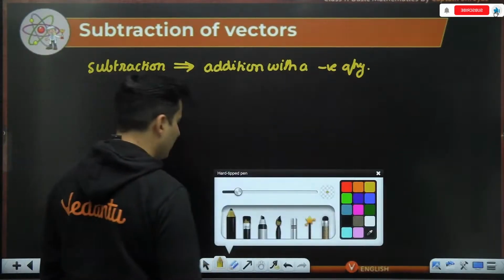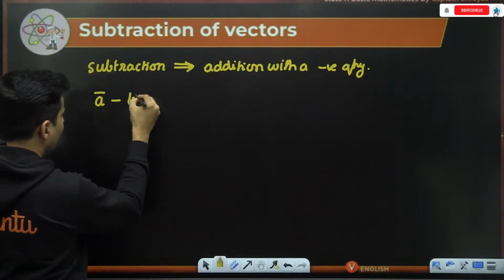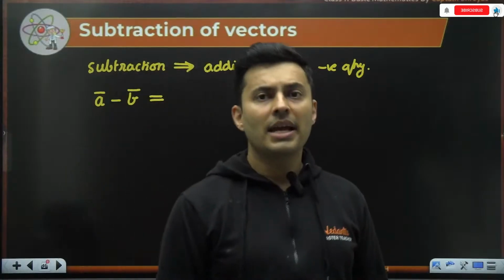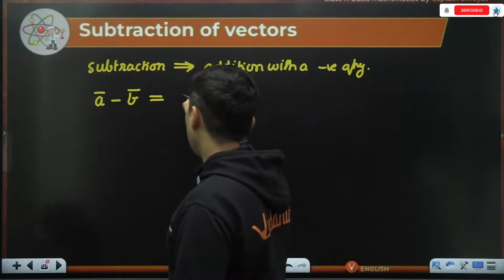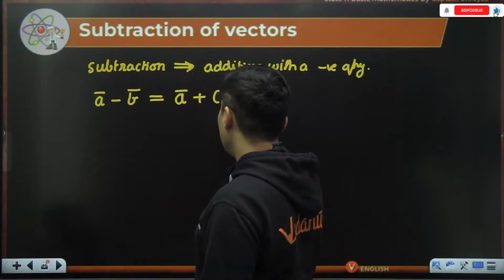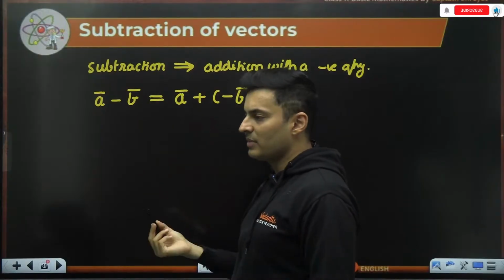Meaning, say for example, I want to perform vector subtraction of A bar minus B bar. I want to subtract these two vectors, A vector with B vector. It is the same as saying I'm actually adding A vector to the negative vector of B, because you can see this minus and plus will anyways become minus.